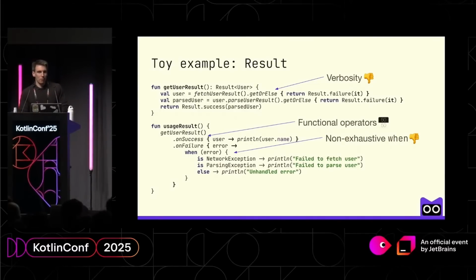We have to remember how to use functional operators: onSuccess, onFailure, runCatching, map, fold, and so on. And also because we capture just a single value, Throwable, we don't know anything about all the potential errors, and our when expression for processing errors is non-exhaustive. So it doesn't allow us to write bulletproof code when we want this.